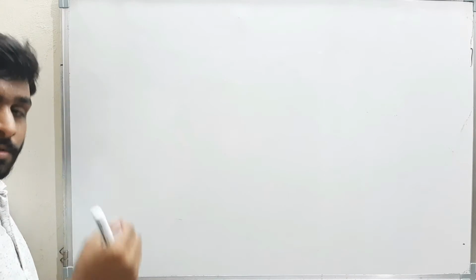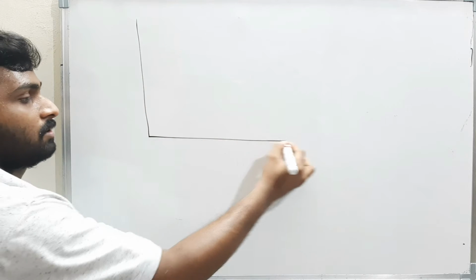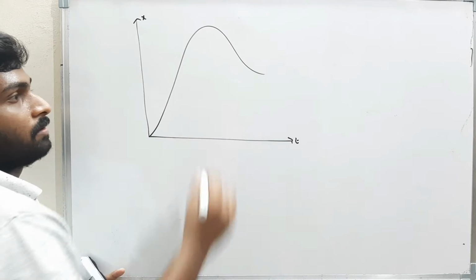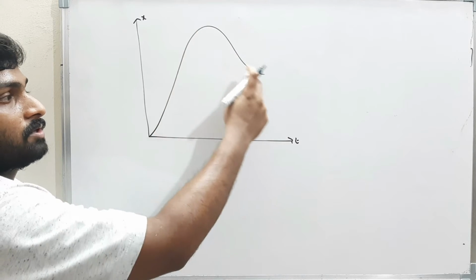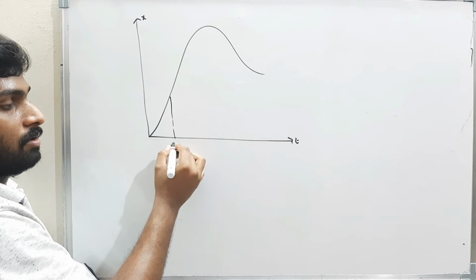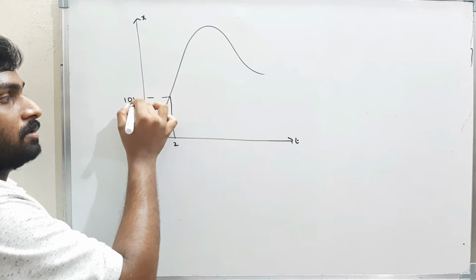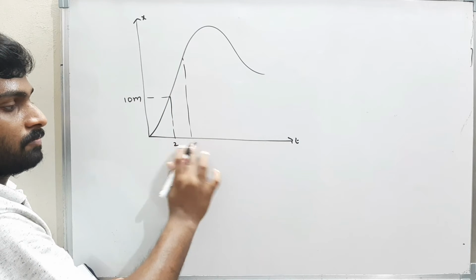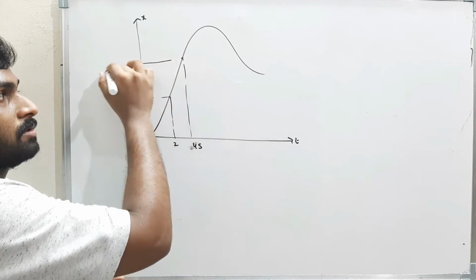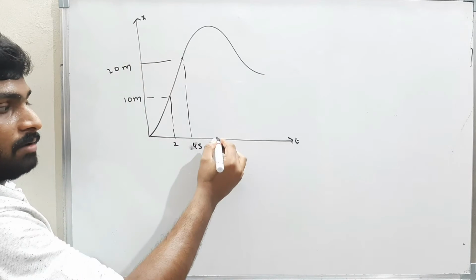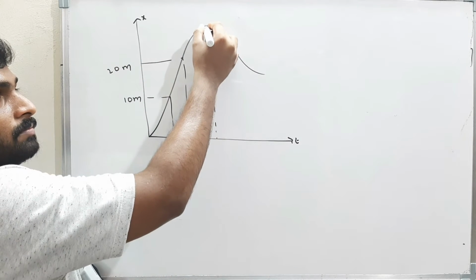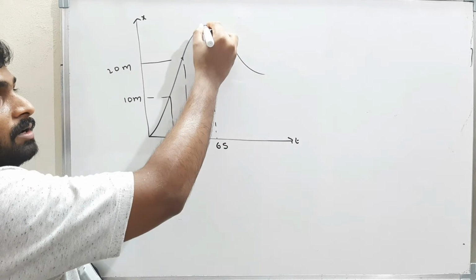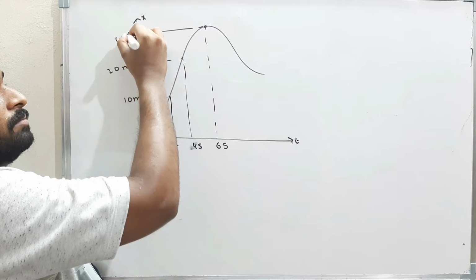Okay, now this is also a very small question. See here, time and displacement. This is a graph of a body which is moving. At time t equal to 2 seconds, the displacement of the body is 10 meters. At t equal to 4 seconds, the displacement of the body is 20 meters. At this top point, the time is 6 seconds, and here the displacement of the body is 40 meters.